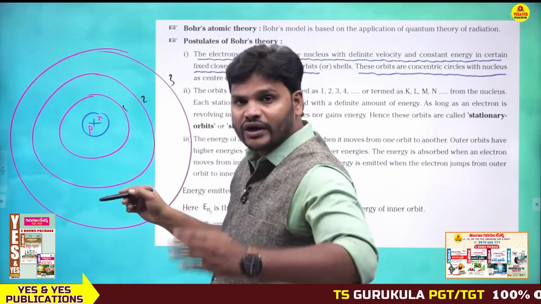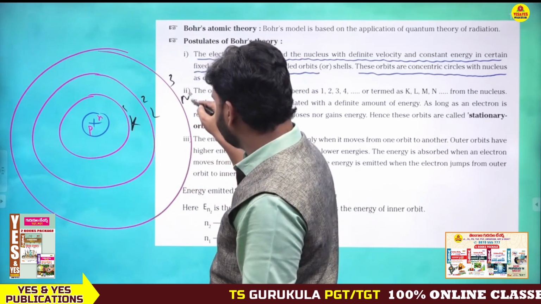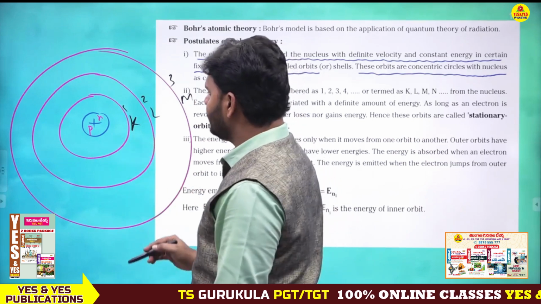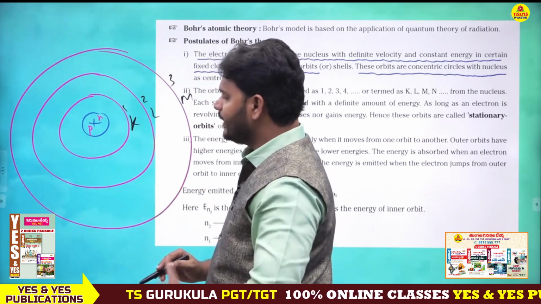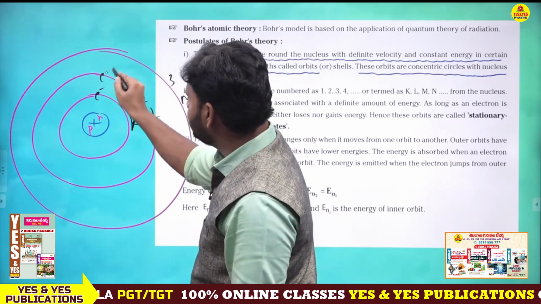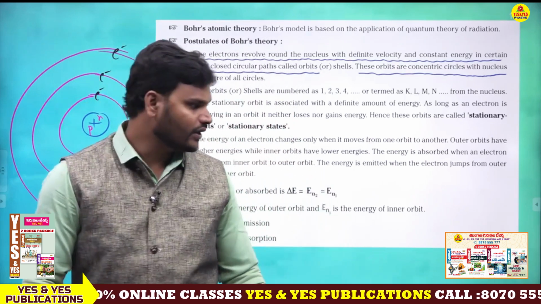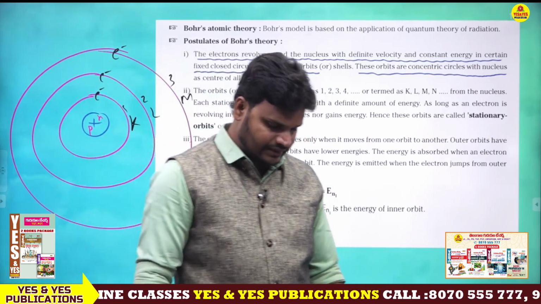Energy levels we can also represent like this: K, L, M. This is an important point, and one more important point: electrons are circulated around the nucleus like this. Just look at the board, you will get clarity.